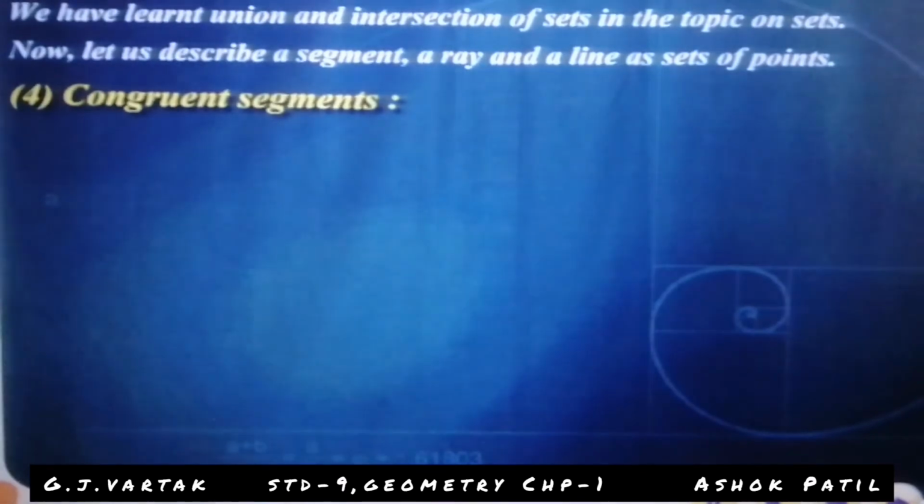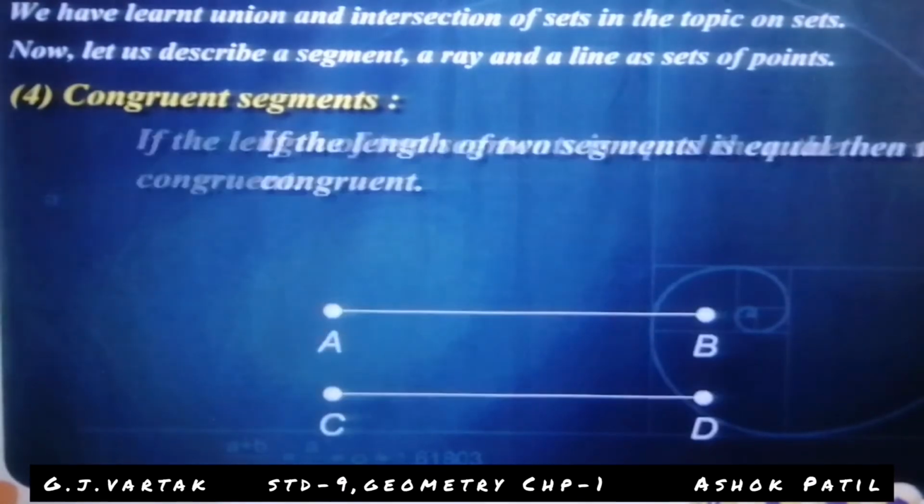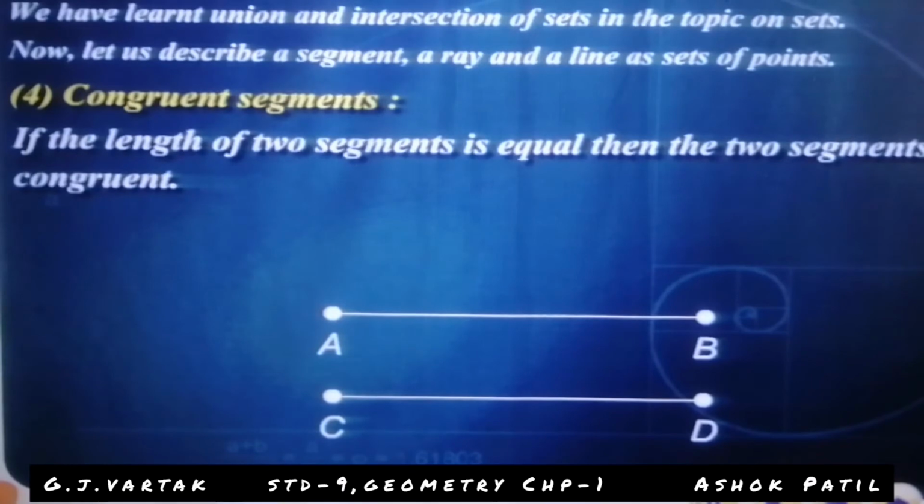Congruent segment. If the lengths of two segments are equal, then the two segments are congruent. The two segments AB and CD here are both of equal length, that's why the segments are congruent.